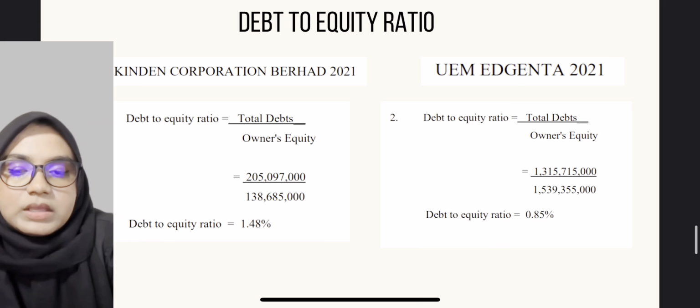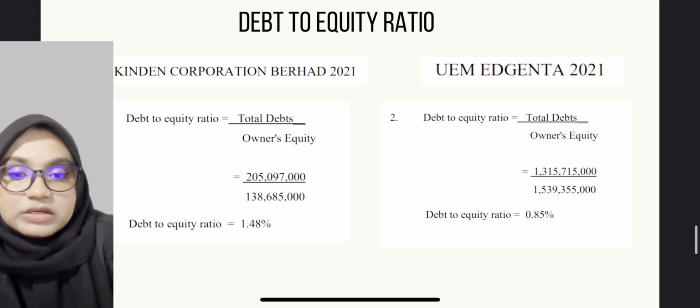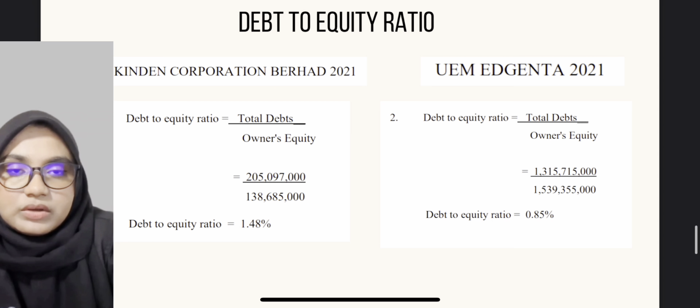For UEM Agenta, it shows a low debt to asset ratio value in 2021, which is 0.46%. This reflects that UEM has a conservative financing strategy that uses mostly equity to pay for its assets. Binti Kinder Corporation Berhad shows a higher debt to asset ratio value, which in 2021 is 0.6%. This shows that part of Binti Kinder Corporation Berhad's financing comes from debt.